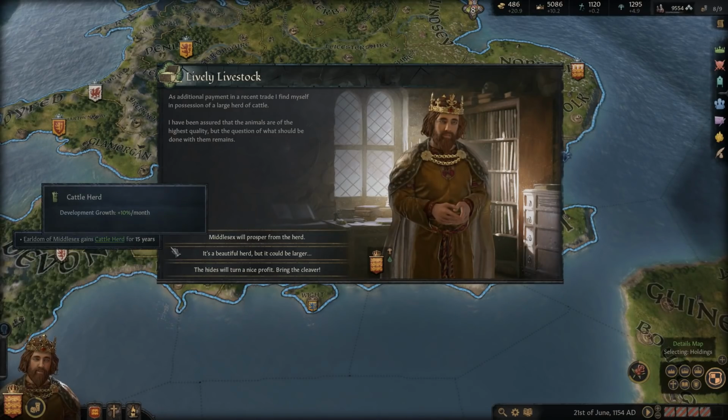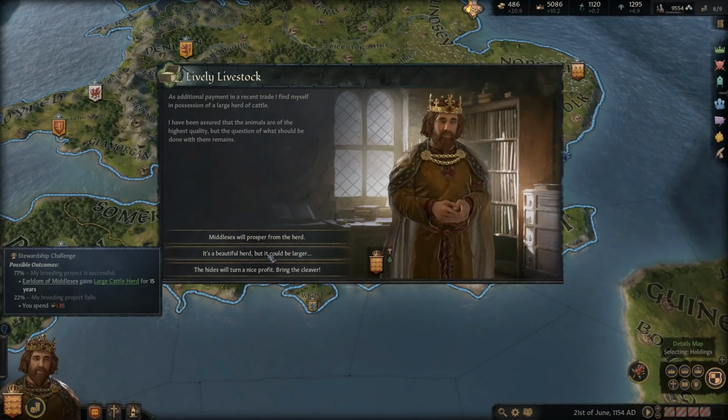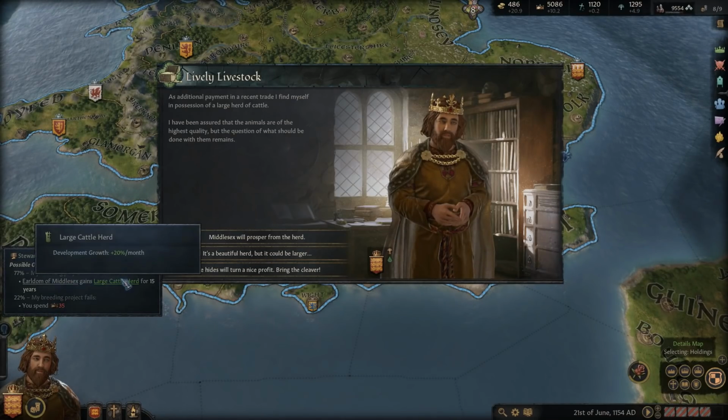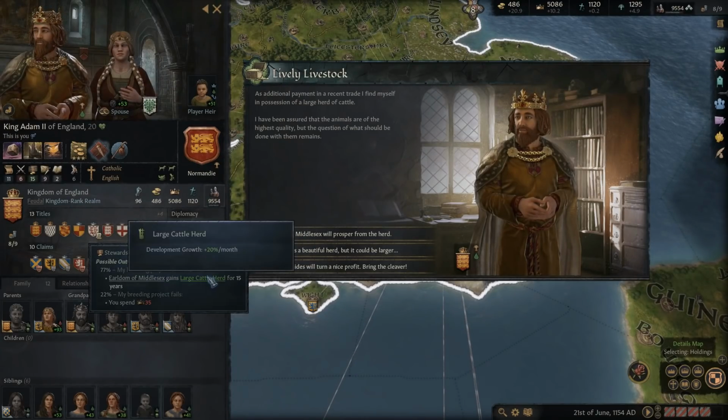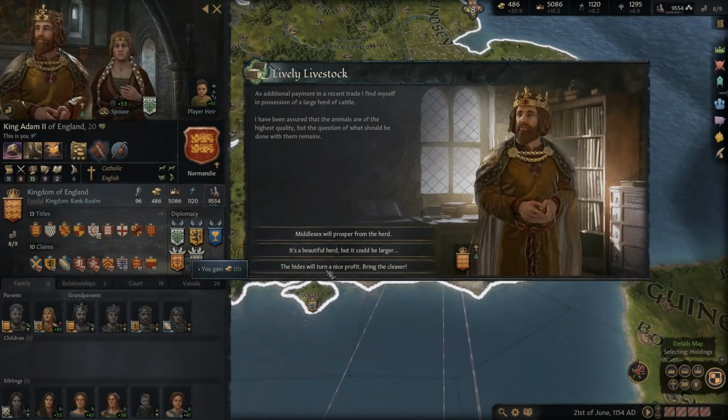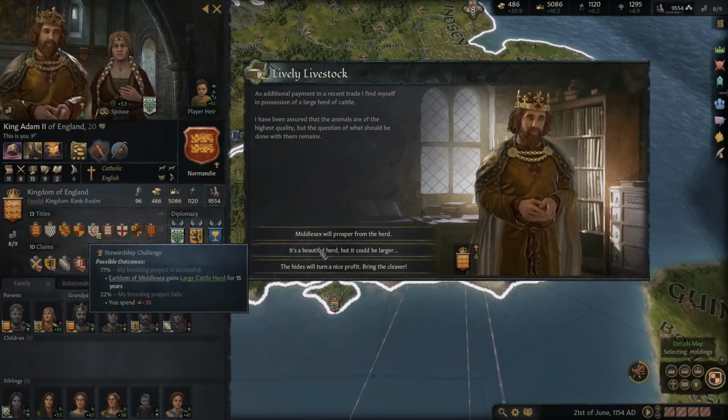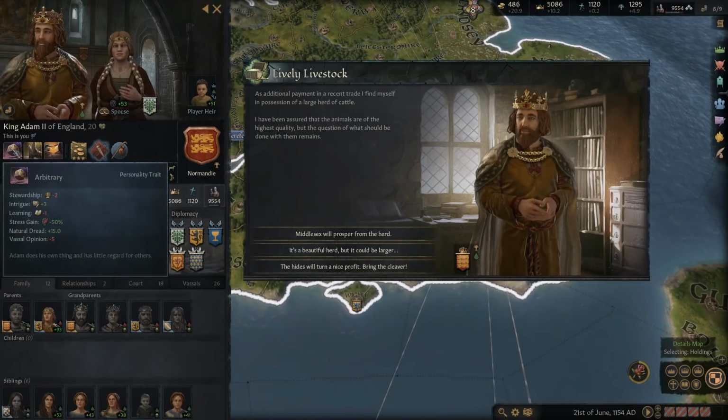So you say Middlesex will prosper from the herd. We'll get plus 10% development growth. You say it's a beautiful herd, but it could be larger, so we'll attempt to grow it with our stewardship. So we could go with that one, and that's the large cattle herd bonus, so it's going to be even more significant at plus 20%. Or we can say the hides will turn a nice profit, bring the cleaver. So which one would we do?